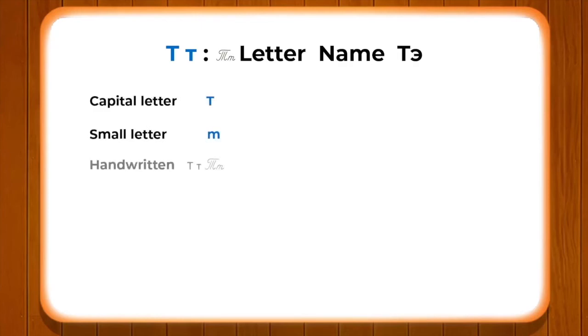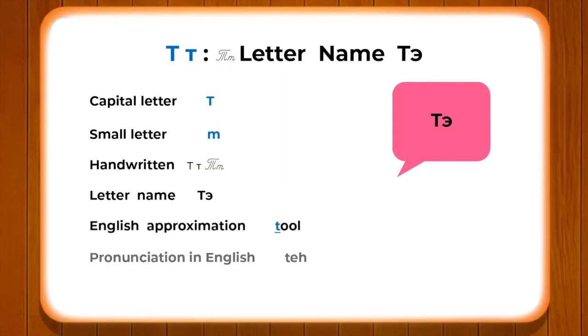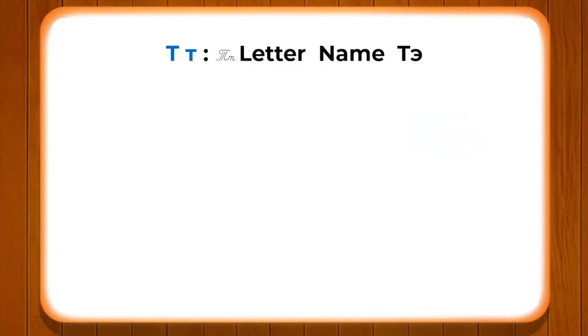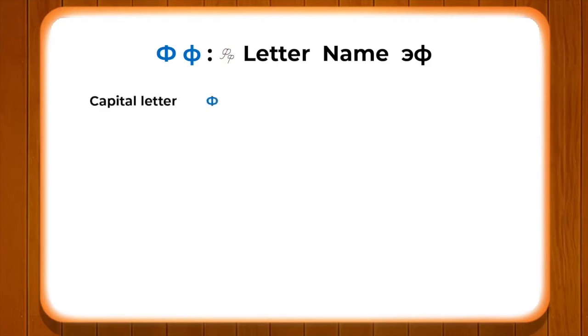Alright, now let's go ahead and look at this particular letter. The sound of the letter is Te. Te. We can use the letter Te in English approximation in the word tool. Tool. And with the help of a sample Russian word, taxi. Taxi, which means taxi.